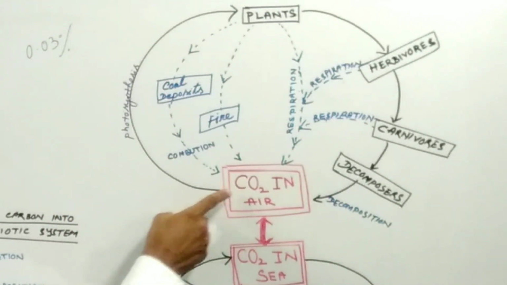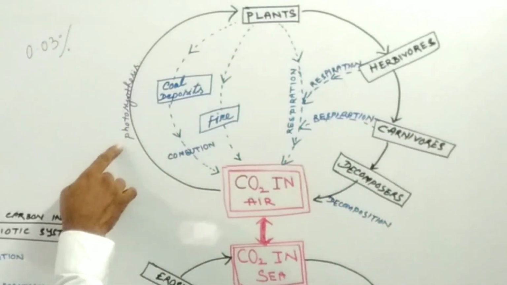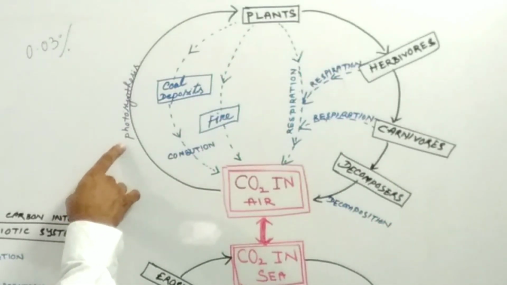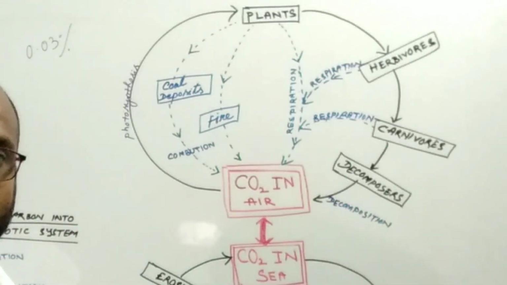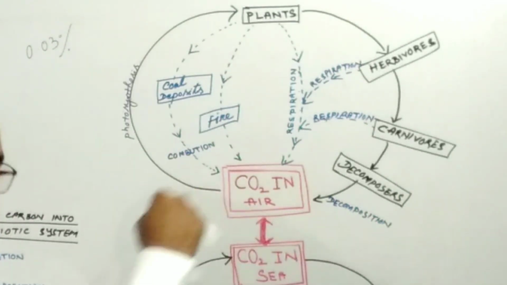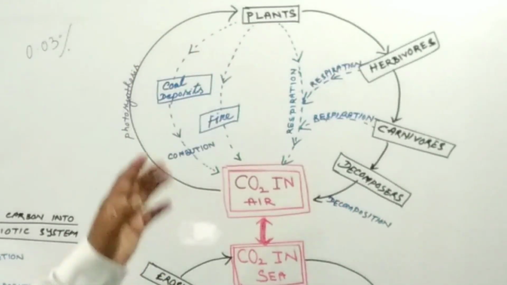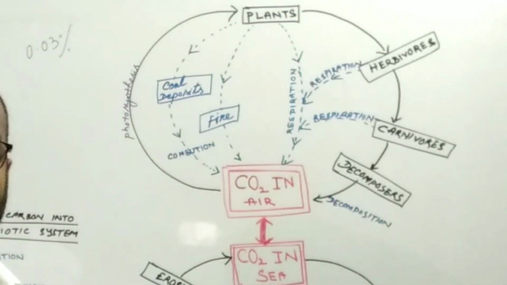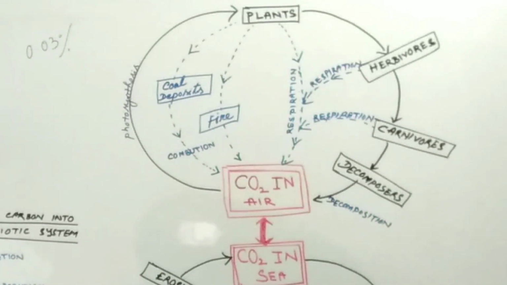Carbon dioxide is utilized by the plant for photosynthesis, the process by which plants prepare carbohydrate food matter. So the carbon of carbon dioxide is now incorporated into carbohydrate food matter, which is converted into lipids and protein. So the carbon of carbon dioxide is now converted into carbohydrate, protein and lipids.